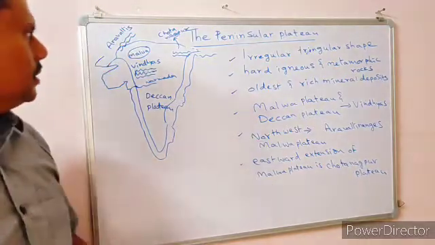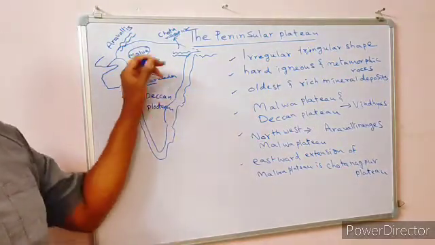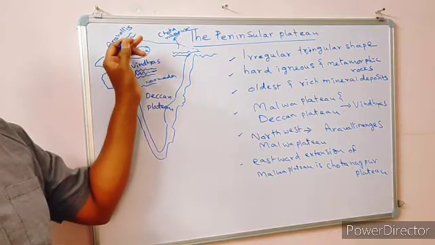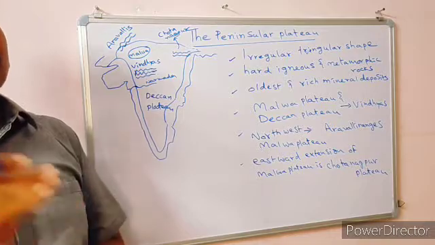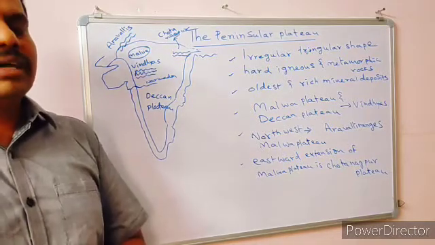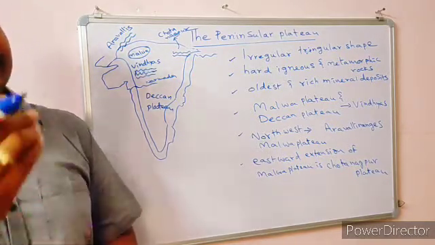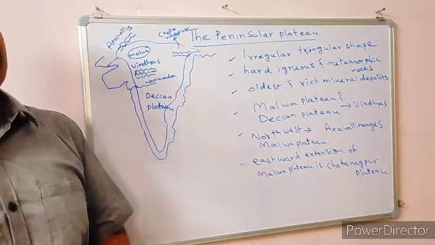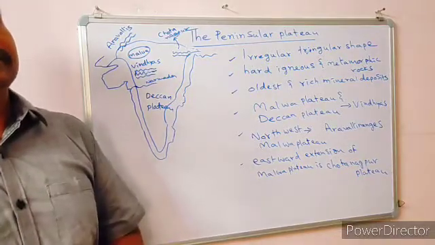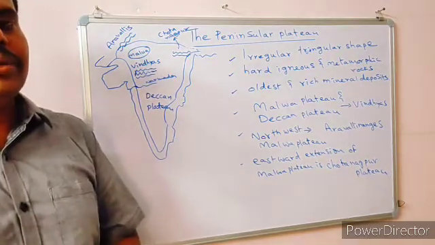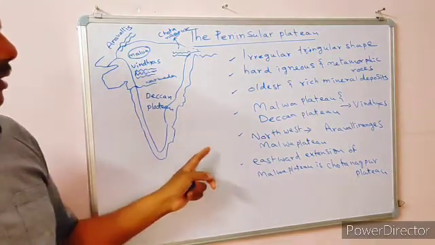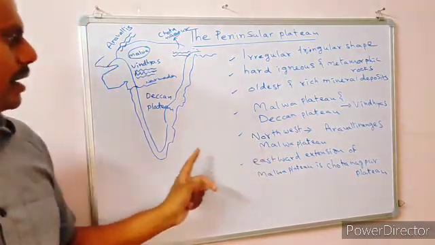And in the northwest, for this Peninsular Plateau, you can find the Aravali ranges. Which ranges do you find? Aravali ranges, and the rivers which are originating in Aravali ranges are joining into Yamuna river. Most of the rivers which are originating in Aravali ranges are joining into Yamuna river. So this is what Aravali ranges are.